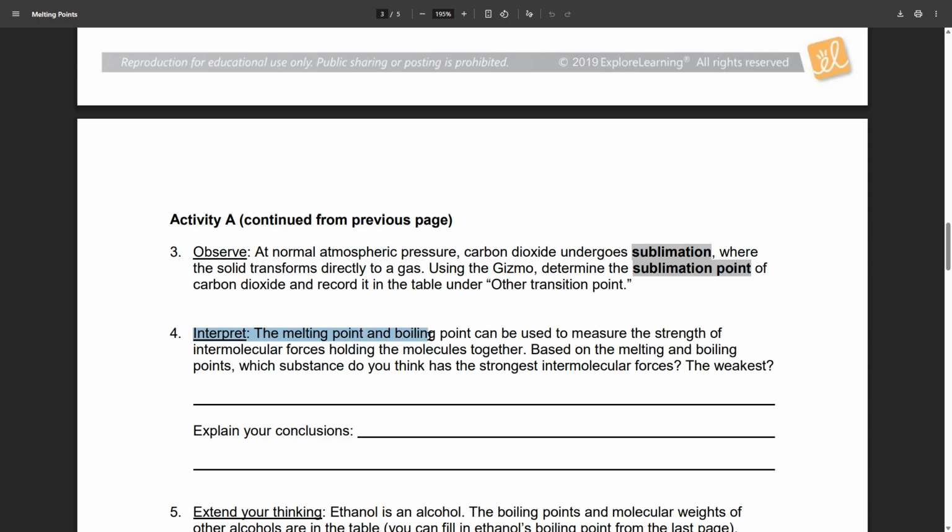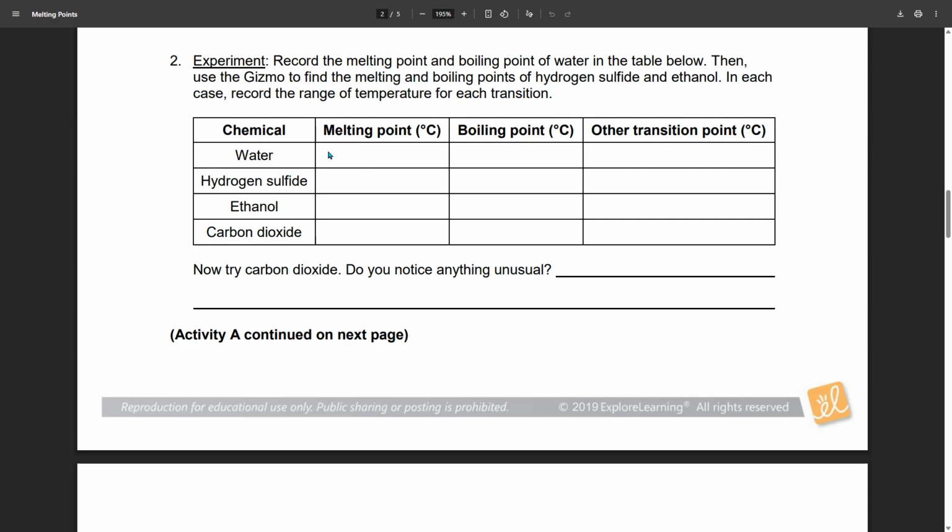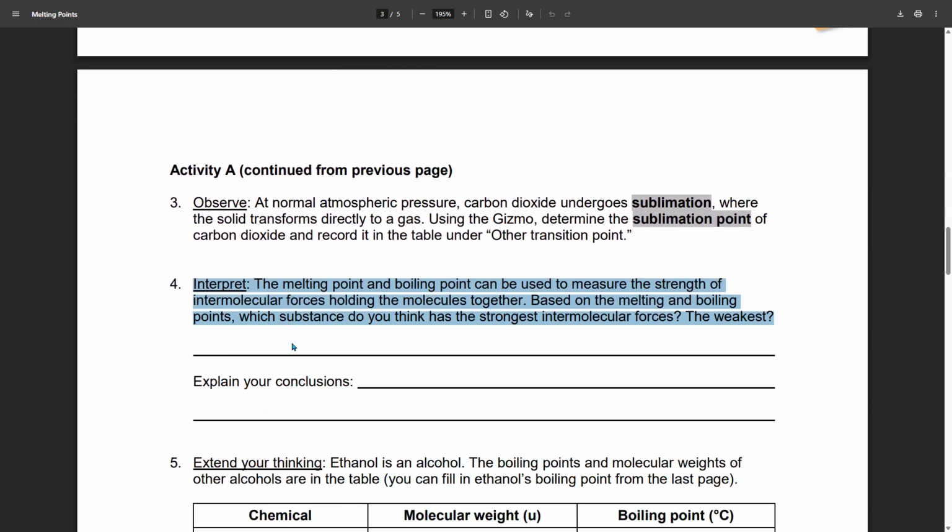Interpret. The melting point and boiling point can now be used to measure the strength of the intermolecular force holding the molecules together. Based on the melting points and the boiling points, which substance do you think has the strongest molecular force and the weakest? So you go back up to your graph and you try to determine which has the strongest connection between the atoms. So you'll write down that information right here.